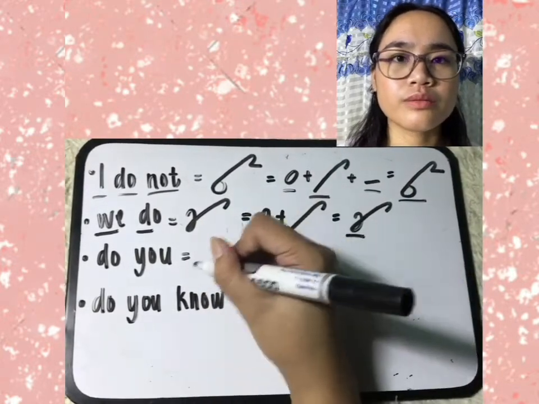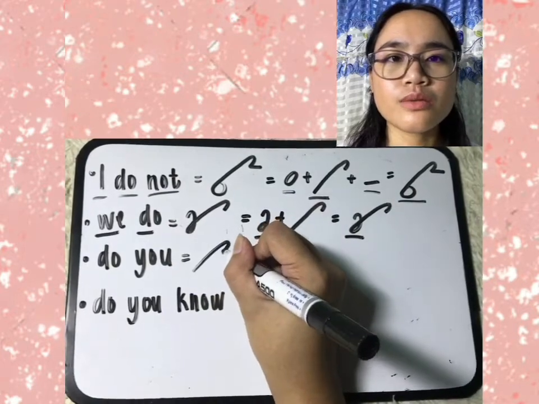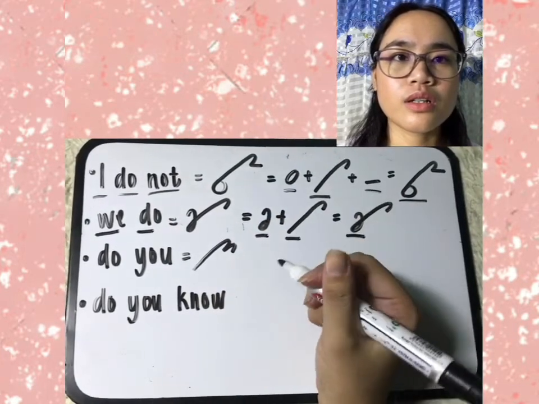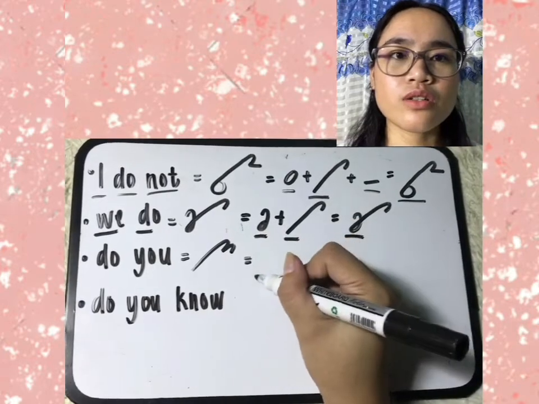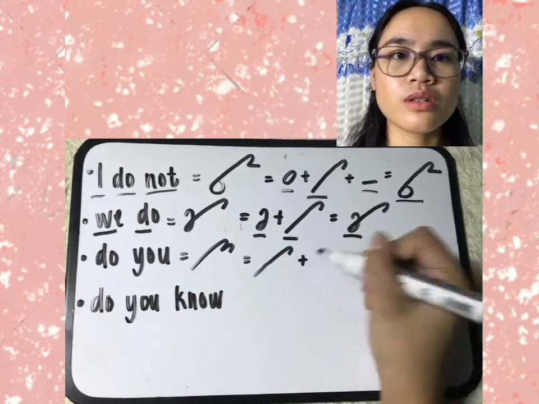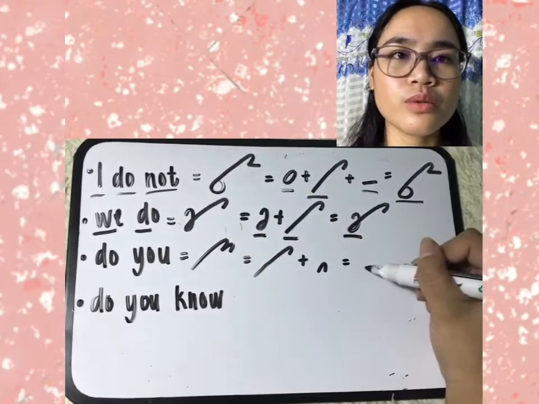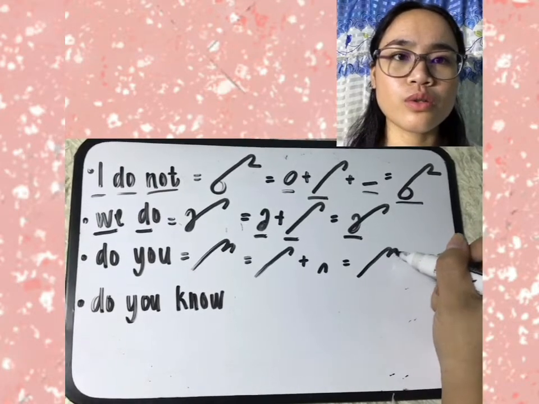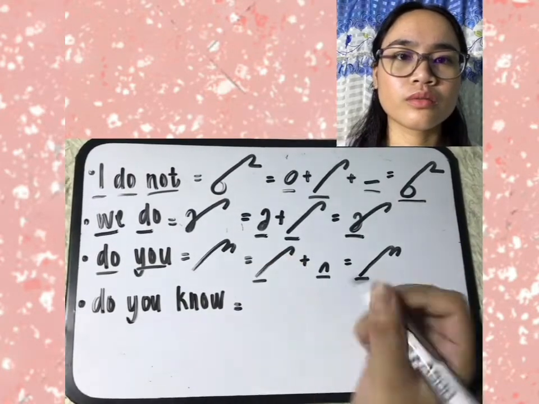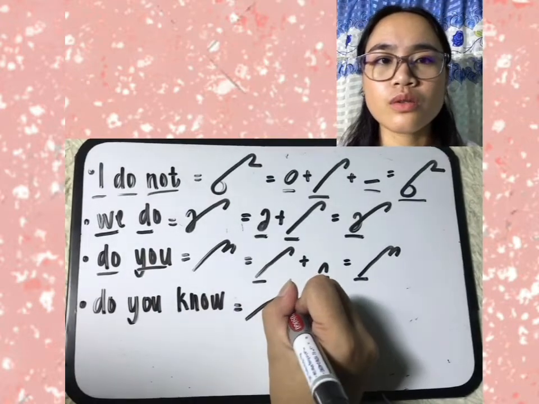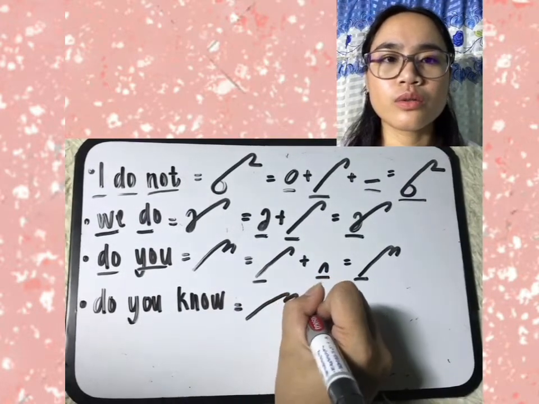Next is do you. So D, U, then another U hook for the representation of you. So do plus you, represented by the U hook, will give us do you. Next is do you know.